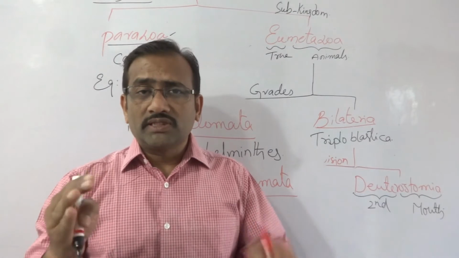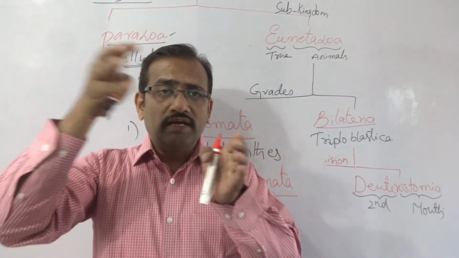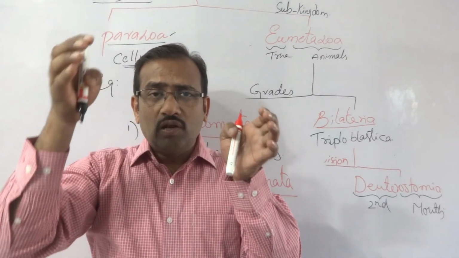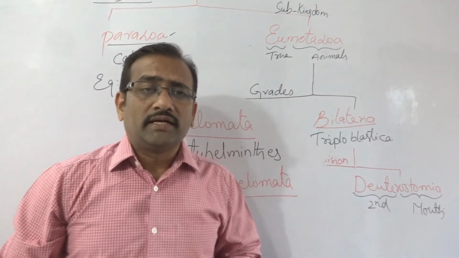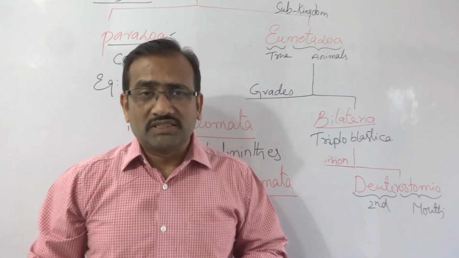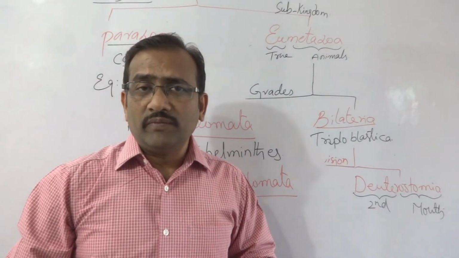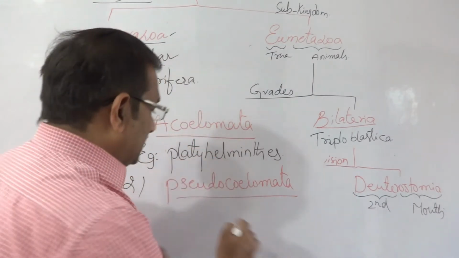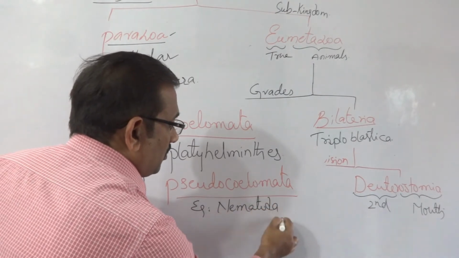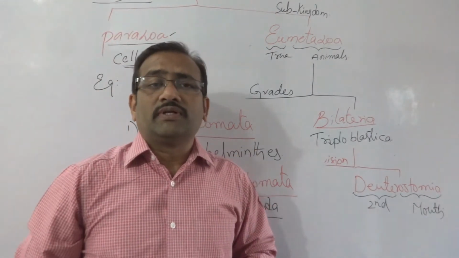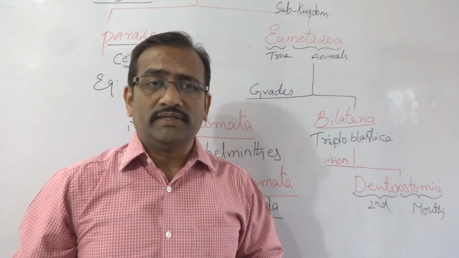These animals look like a tube within a tube-like structure. A long tube is there, and in the middle of the long tube, a narrow tube is present. That is why these animals look like a tube within a tube. The example for the pseudocoelomic animal is the phylum Nematoda. The Nematoda phylum is the best example for the Pseudocoelomata. Example, Ascaris lumbricoides.